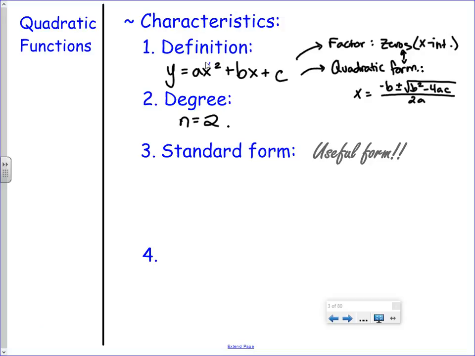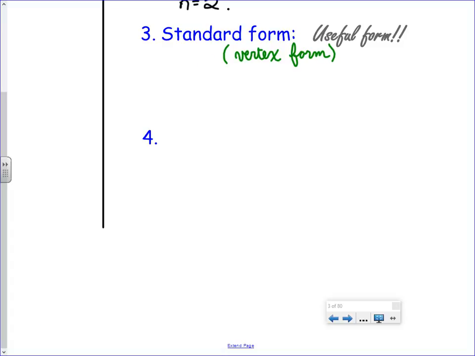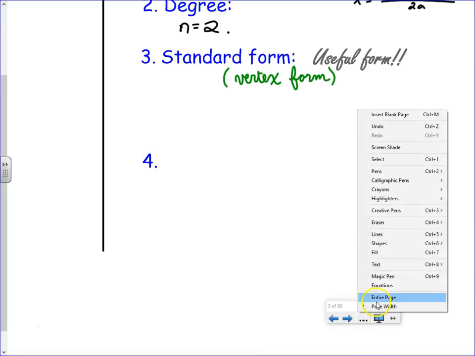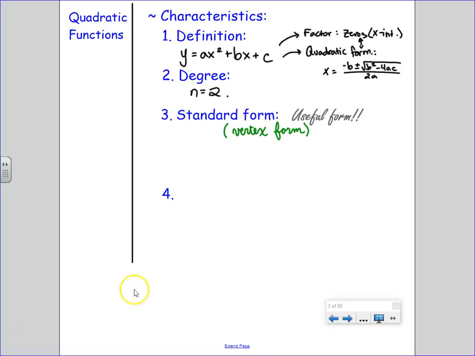Standard form. Now, I'm not exactly sure of your background in math as far as what textbooks you've used, whether you came here the whole way or not. One way of describing this is vertex form. We'll talk about why it's called vertex form in just a second. But from here on out, standard form is the one we need, because it is the most useful form. That doesn't mean the other form isn't useful, but this is the most useful form, and hopefully you'll be able to tell me why in just a moment.